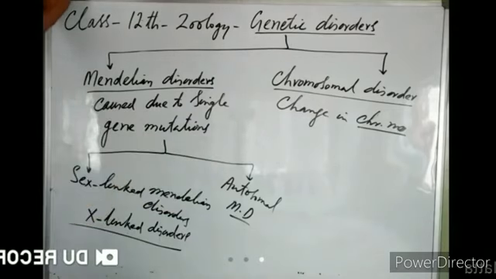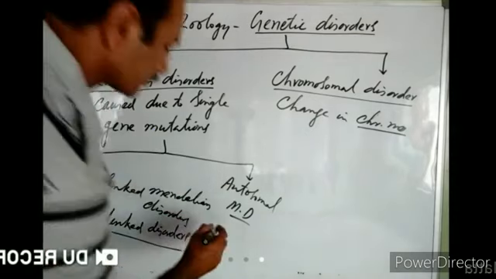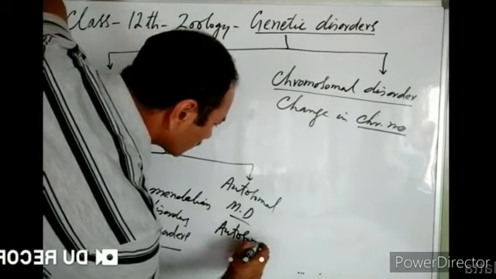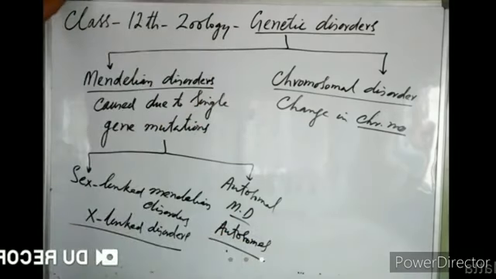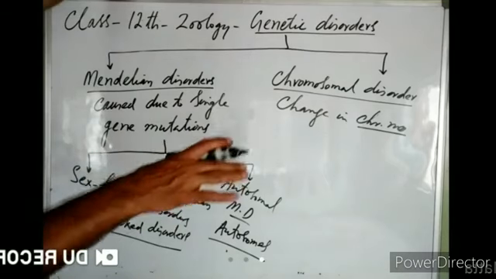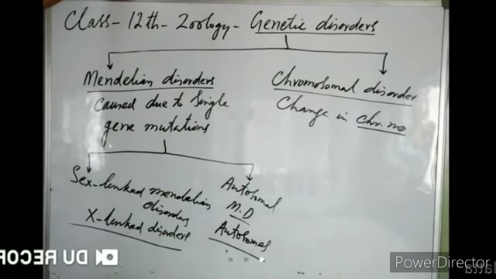Autosomal Mendelian disorders are those disorders where the gene mutation occurs on autosomes. Yesterday we discussed sex chromosomes and autosomes, right? Sex chromosomes in human beings are XX and XY, and the remaining chromosomes are autosomes. If the gene mutation occurs on an autosome, that is known as an autosomal Mendelian disorder.